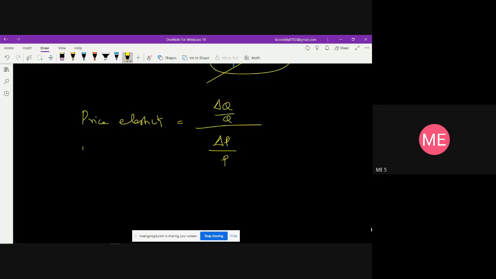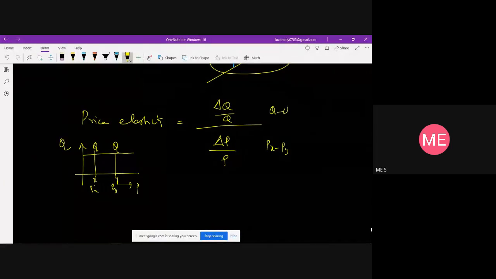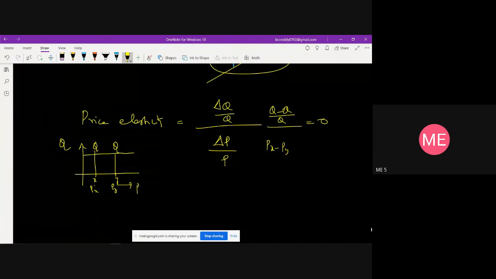However the price changes, the quantity demanded is the same. For example, at price Px the quantity demanded is Q, and at price Py it is also Q. So for the change in price from Px to Py, the quantity demanded is Q minus Q, so the change in Q is 0. That is what you call perfectly inelastic.